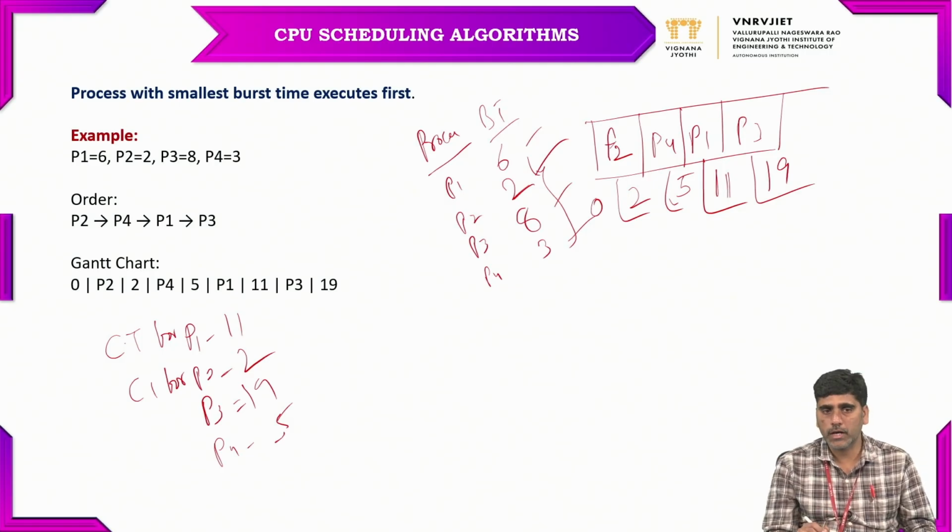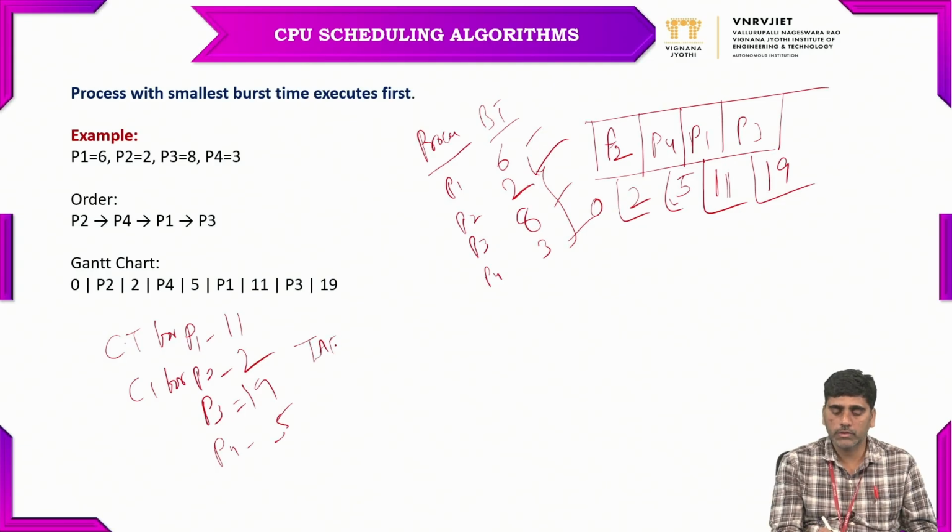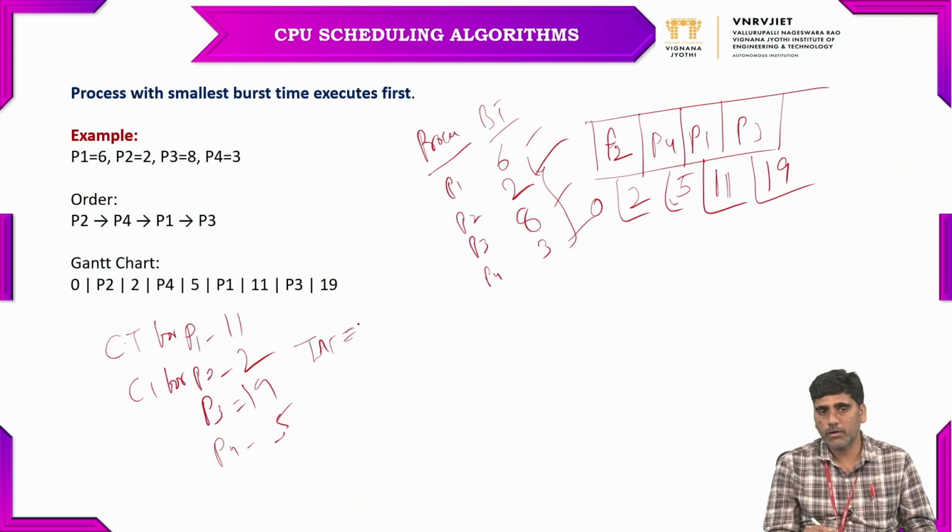So we know the completion times. Now what do we have to do? We have to find the turnaround time for each and every process. What is the formula? Turnaround time equals completion time minus arrival time. So now we can find it for each and every process.